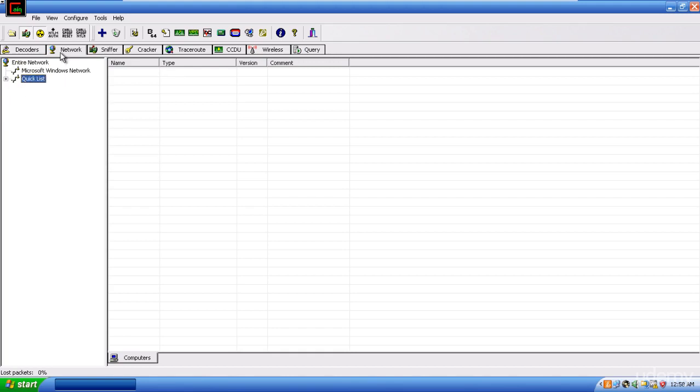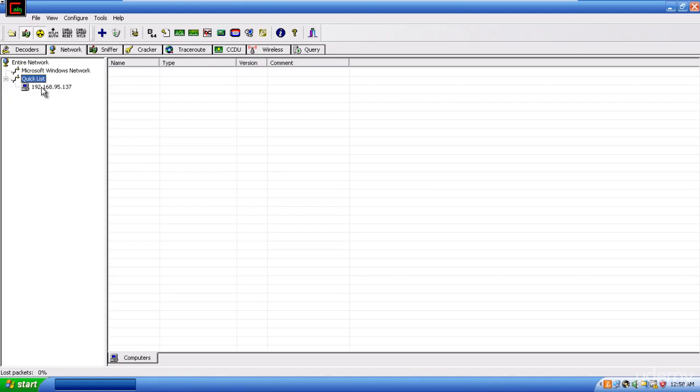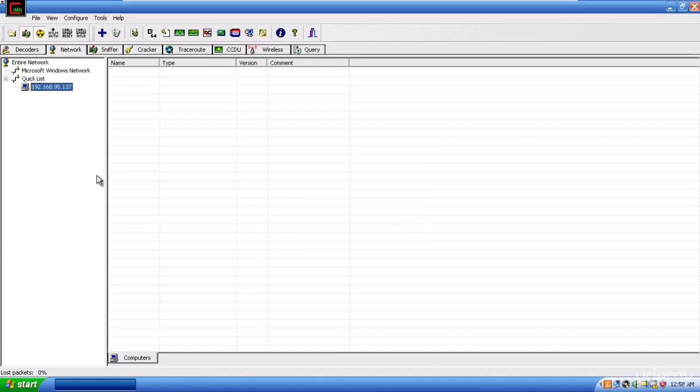To do that, we just click on the plus sign and put the server or client IP, and it will be shown here. You right click and click on connect as, and you will be requested for a username and password. If you click OK without writing a username and password, that means you are connecting through a null session. We went through that step by step in the enumeration video. So if you do not remember, please refer to that video. It will guide you step by step.